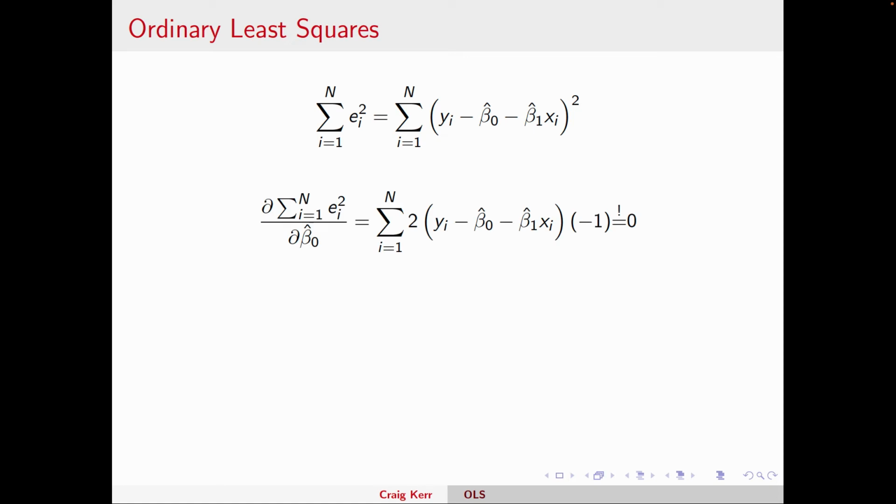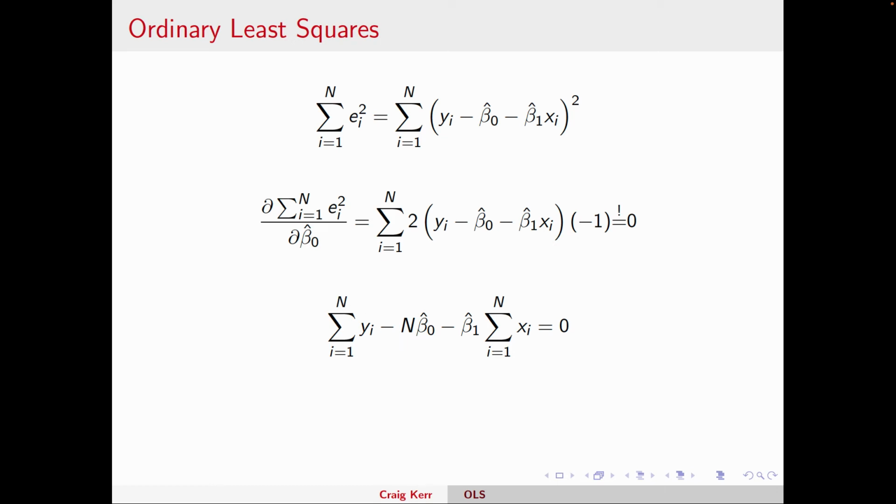We'll now take the derivative with respect to beta naught hat, and it looks very similar. We take the 2 down from the exponent, but now when we take the derivative of the inside, it's just the derivative of that negative beta naught, so we get negative 1. This time we'll divide both sides by negative 2, because that negative 1 and 2 combine to be negative 2. We get rid of both of them, and here I distribute the sums. You'll notice when we have a sum from i equals 1 to n of beta naught, which is just a constant, we're just adding up n beta naughts, beta naught over and over n times. So instead of the summation, we can just write n beta naught.